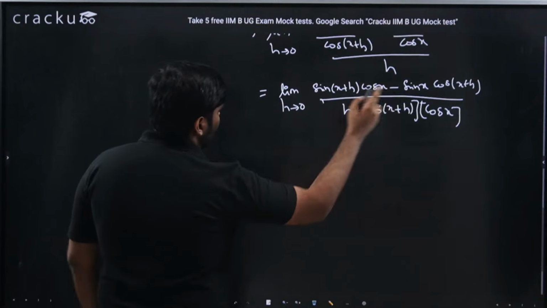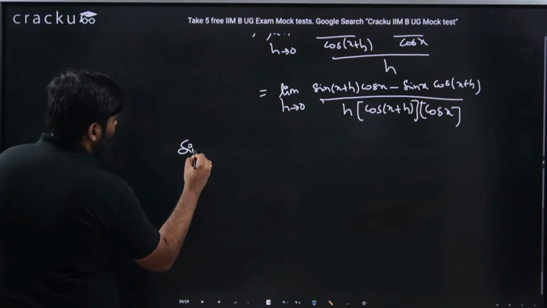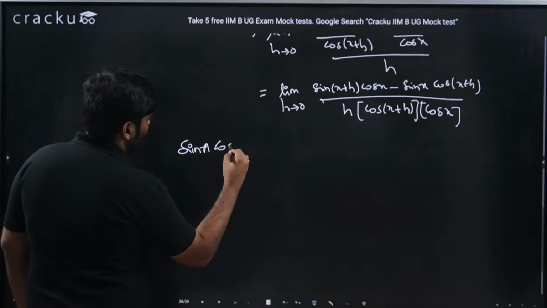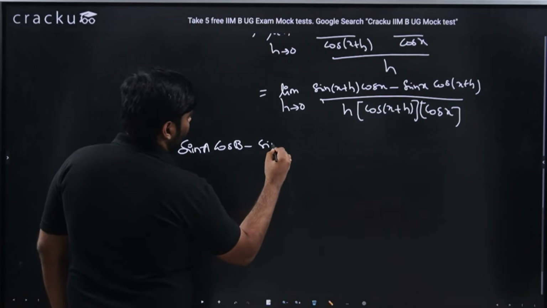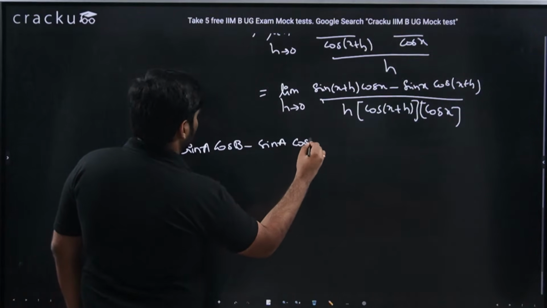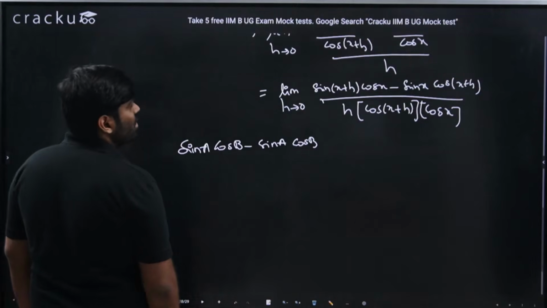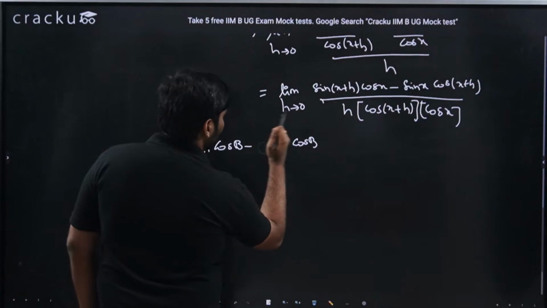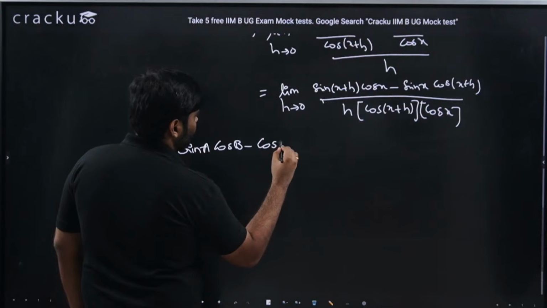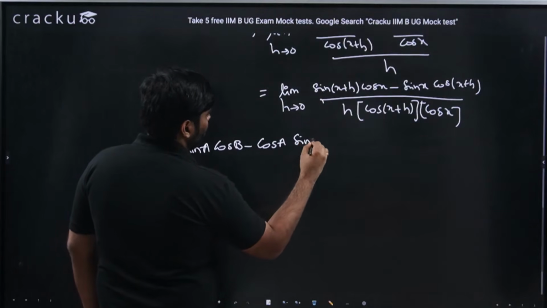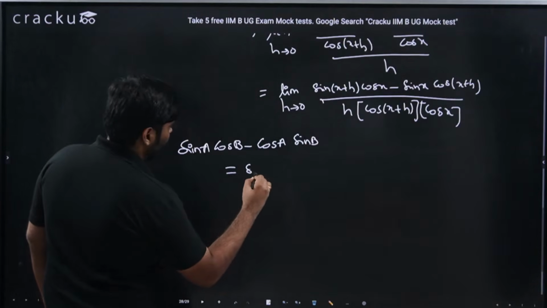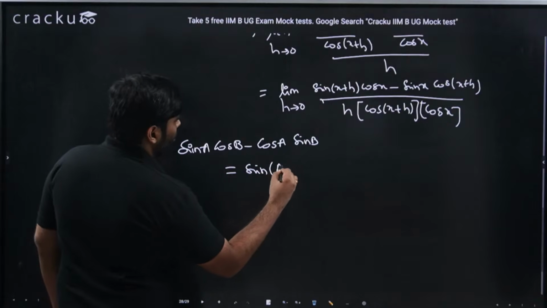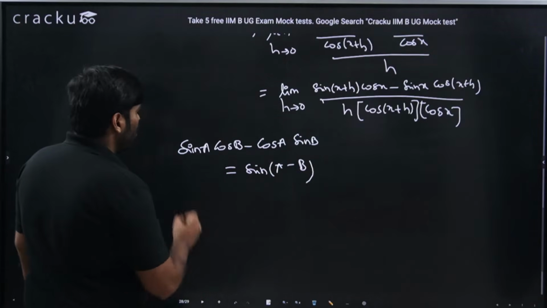What is the numerator? Sin A cos B minus cos A sin B. What is this? This is nothing but sin of (A minus B). What is sin of A minus B?